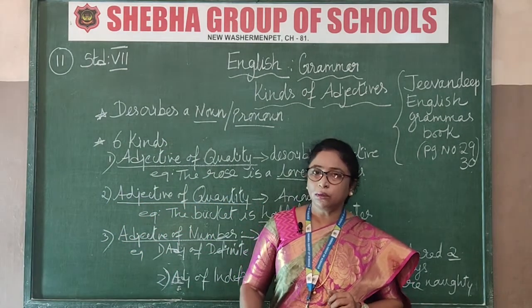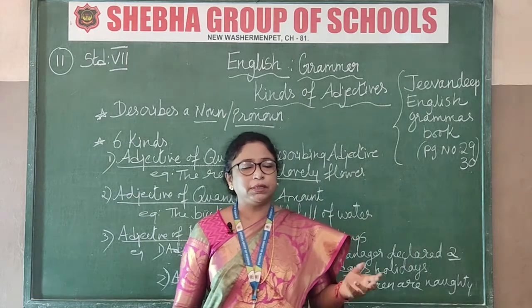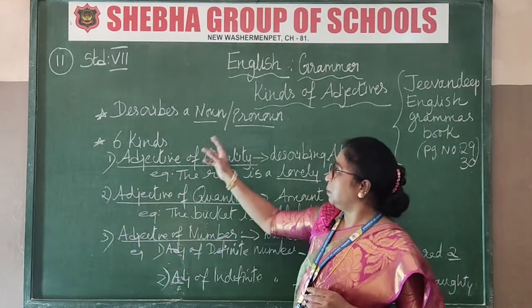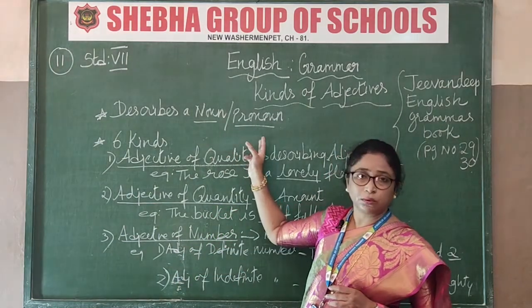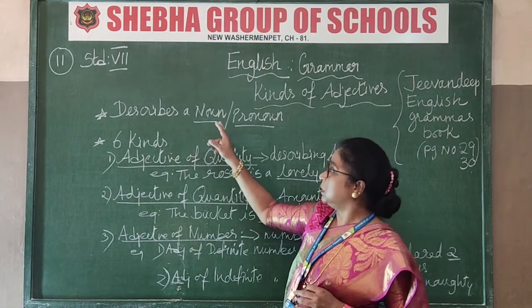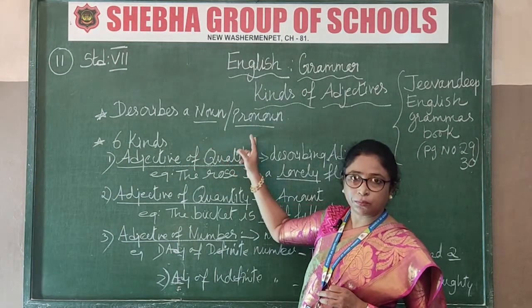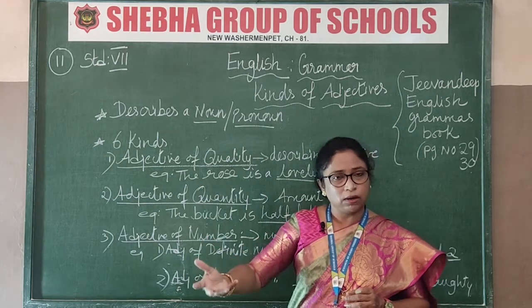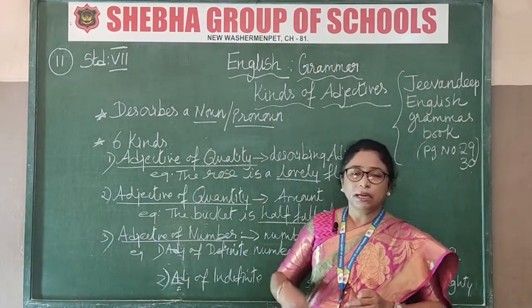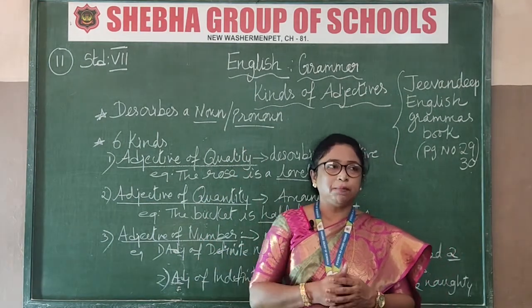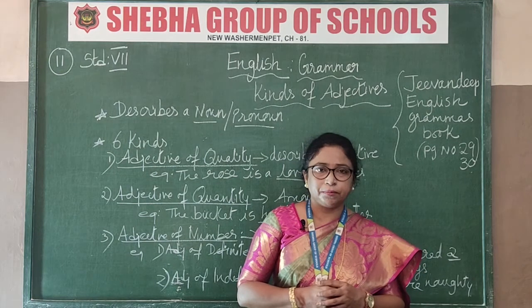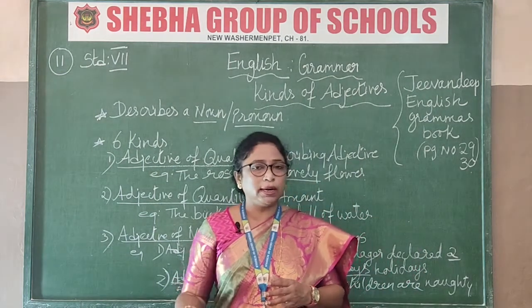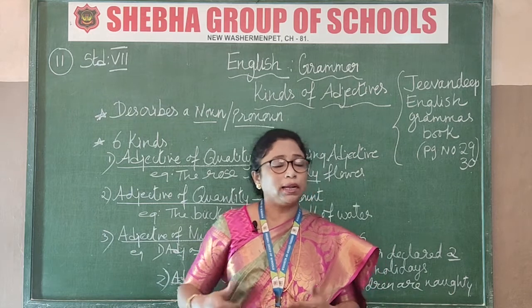So what is a noun? It is the name of a person, place. And what is a pronoun? Pronoun means instead of a noun we use a word. For example, Kala went to the market. Then we don't say again Kala came back home.